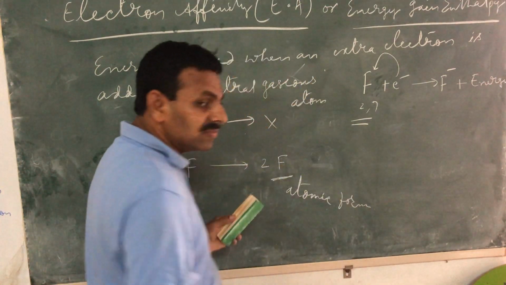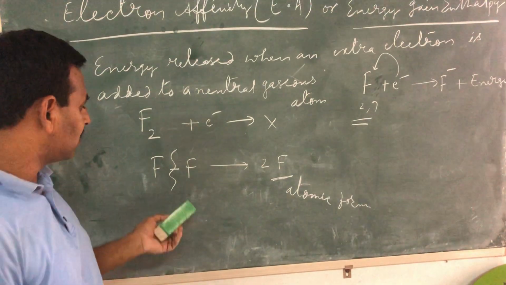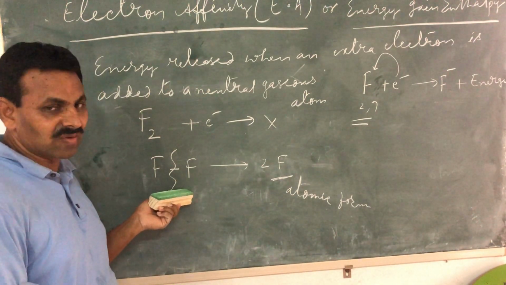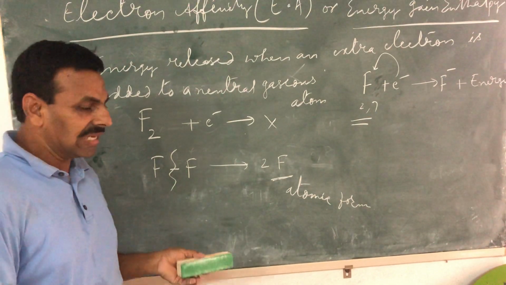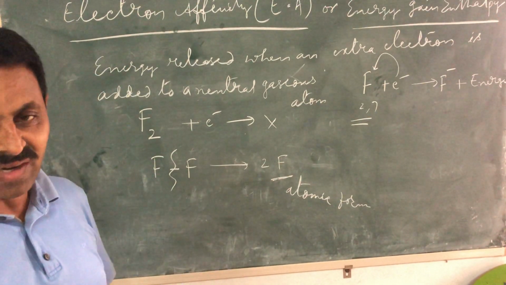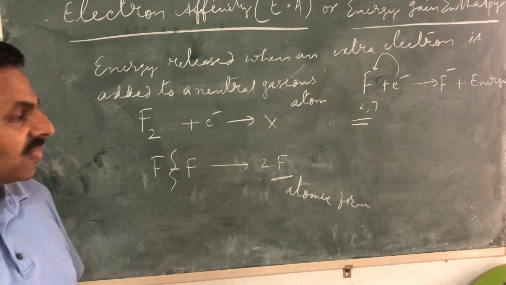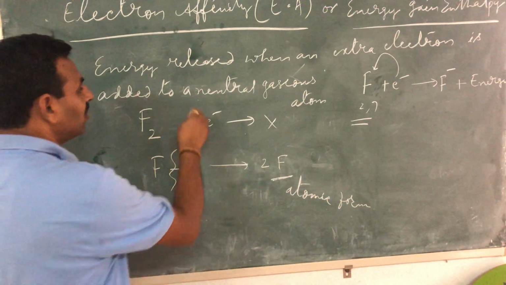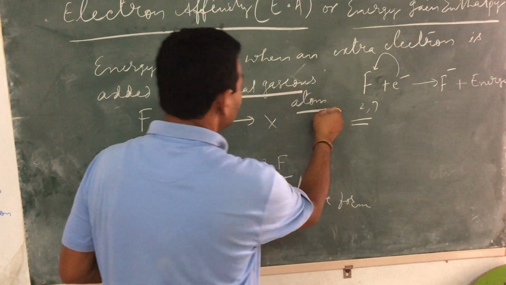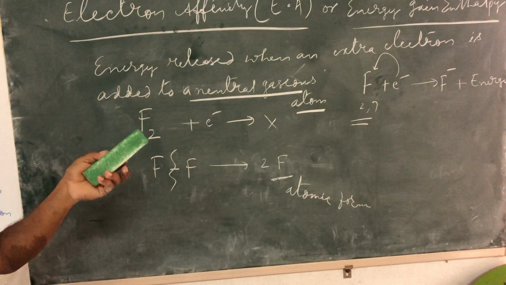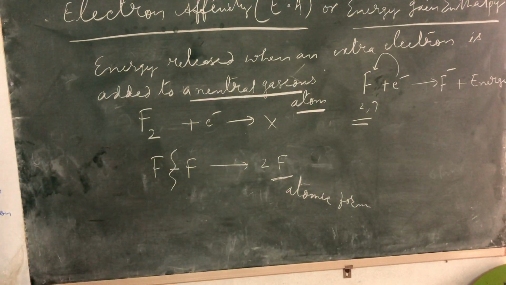Why gaseous atom? Otherwise, even if it is in molecular form, you cannot add an electron because they are quite stable. If it is in liquid or any solid form, it is not possible at all to add or remove electrons. Therefore, this condition of neutral gaseous atom must be mentioned, just like you have mentioned in ionization energy also.